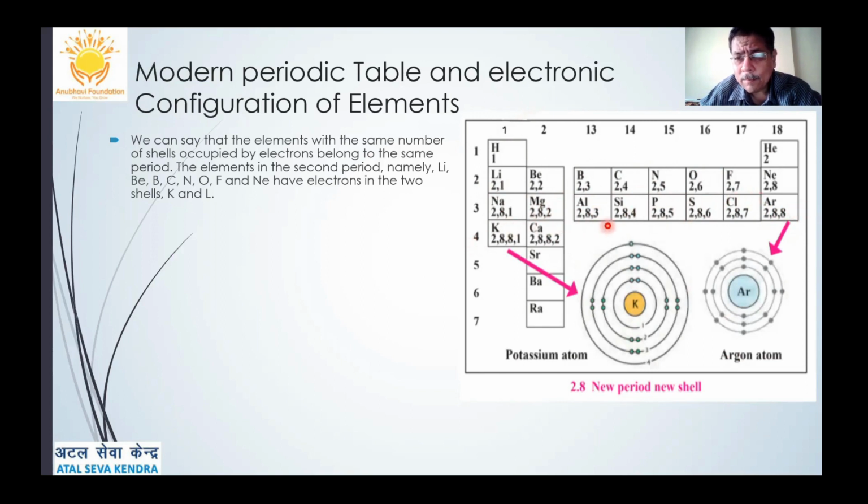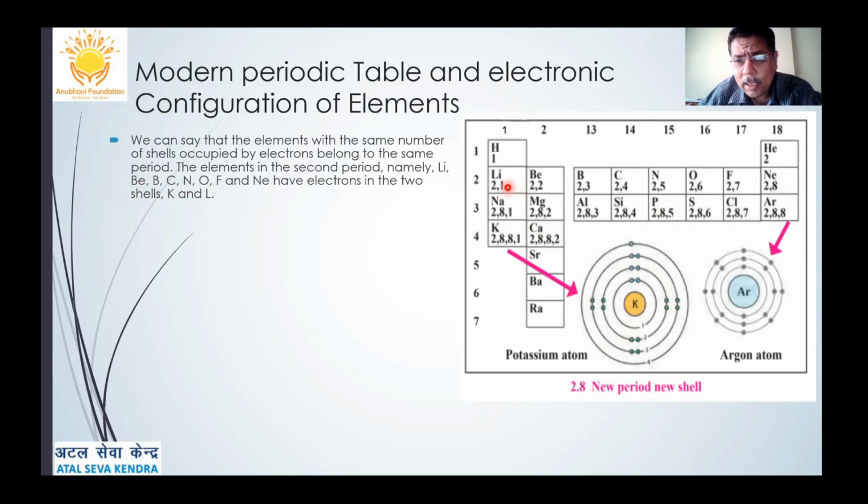From the metals, it will go on decreasing the metallic character, and on the right hand side the non-metallic character increases, and by the time you reach group 18, it is the noble gas or the inert gases, which will not show either giving or taking or sharing of electrons. It is chemically inert. The elements in the second period, namely lithium, beryllium, boron, carbon, nitrogen, oxygen, fluorine, and neon, have electrons in the two shells K and L.